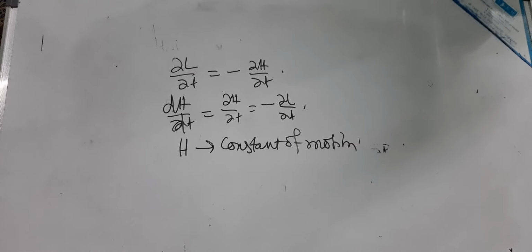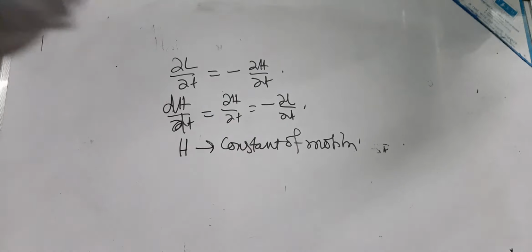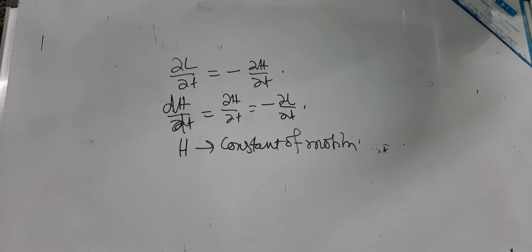And this H is not velocity dependent, so it is a conservative system.